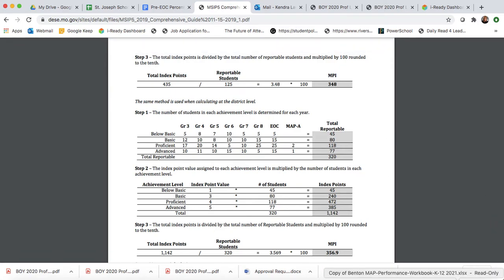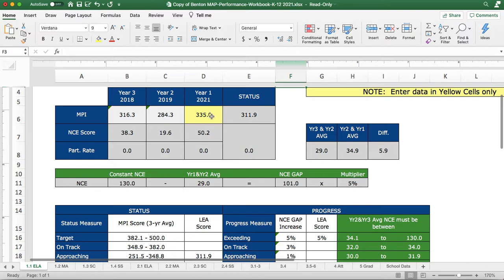For the purposes of your building scorecard, these values will be sent to you for your pre-EOC tested areas. That then you will have one less calculation to do, and it will also give you the MPIs for your subgroups, so that during those 3 different times during the course of the year, you'll know how your students are progressing in their classrooms in terms of their proficiency. You're also going to have an understanding of this through the lens of the common formative assessments and the data cycles that teachers will be doing around those particular assessments.